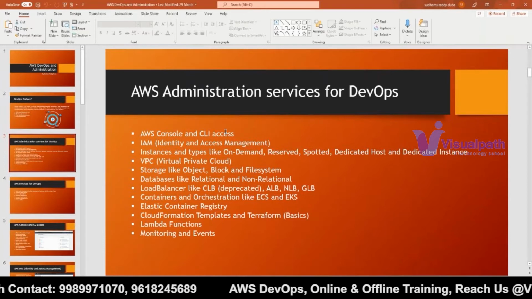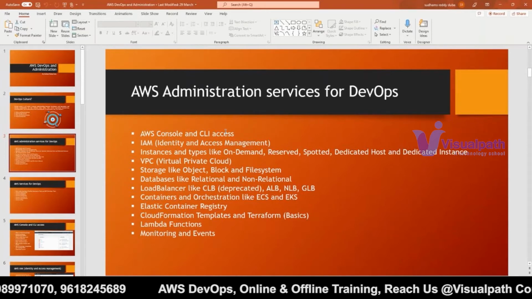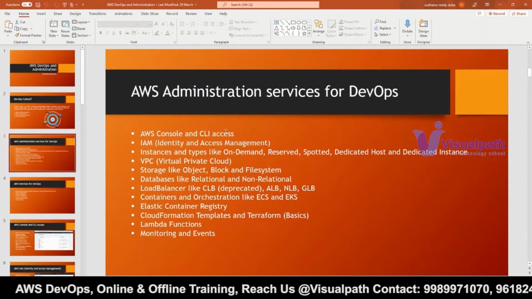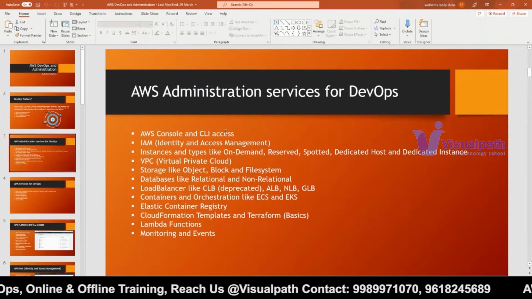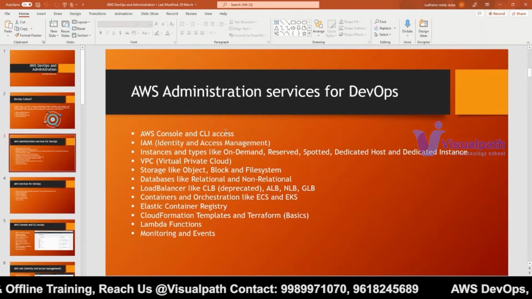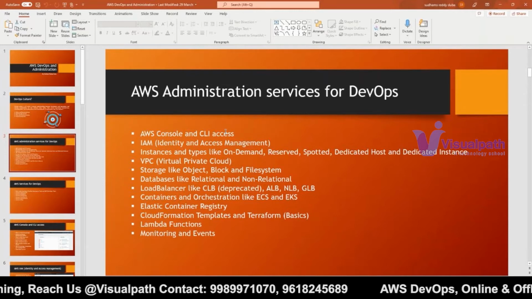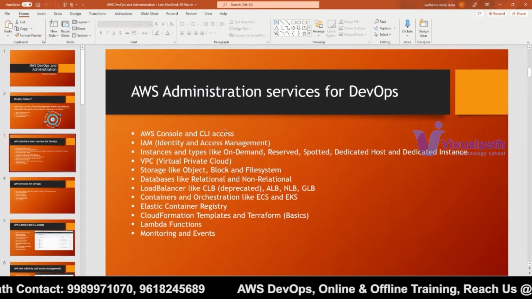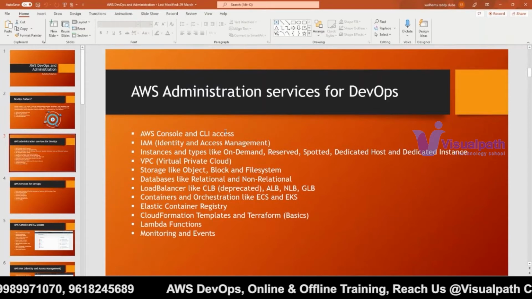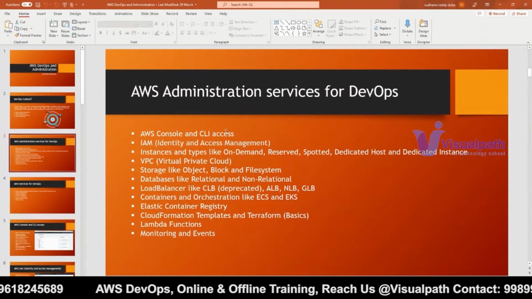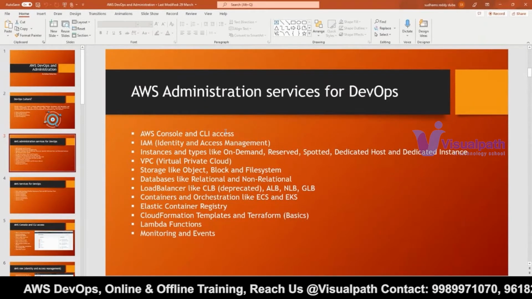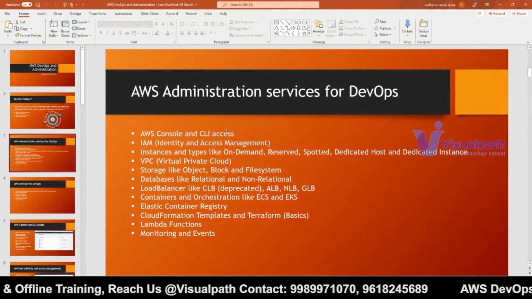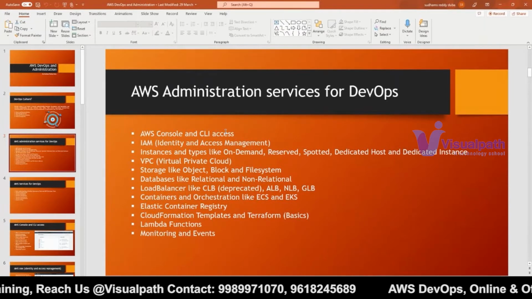Now we will see what instances are, nothing but virtual machines and all. After this concept is done, we will learn about networking, that is called VPC, Virtual Private Cloud. Before talking about VPC, I have to explain about networking, like what is an IP address, IPv4, classes, how many classes we have, what is CIDR, what is broadcast, what is a gateway, what is a router, what is a switch. I have to explain that.